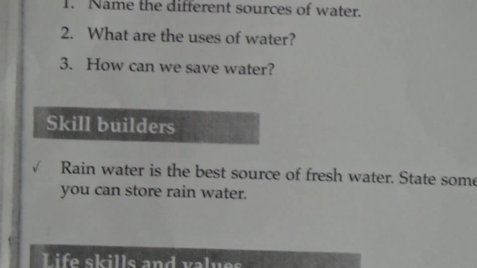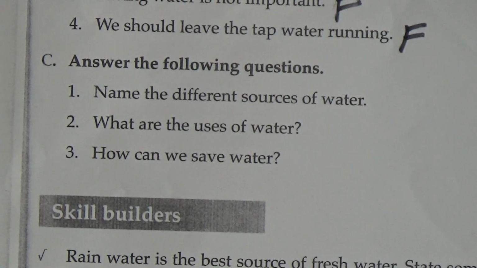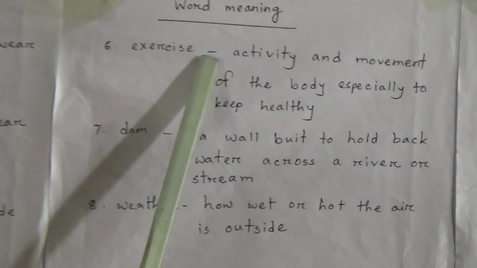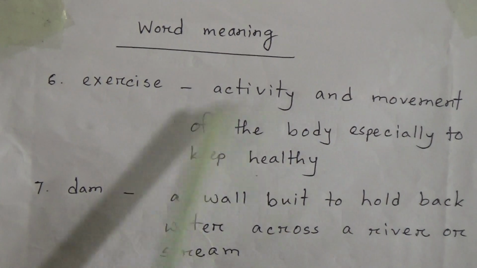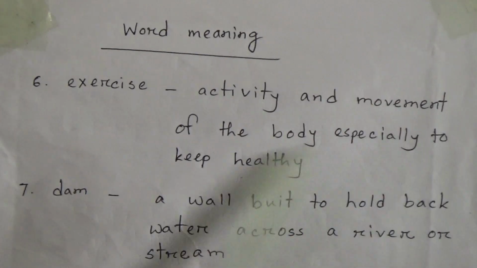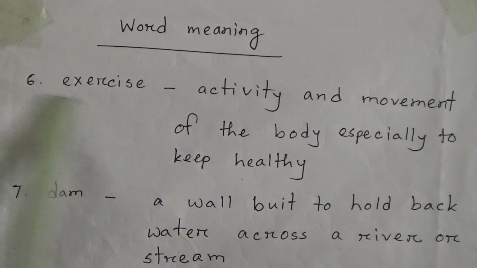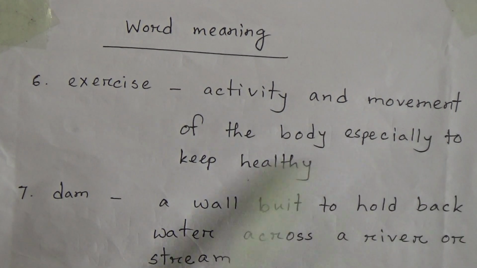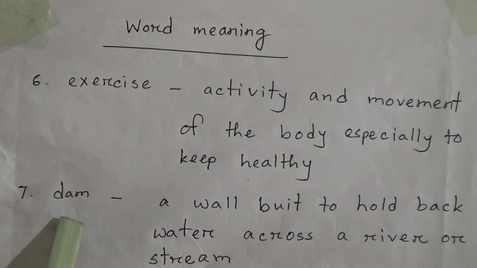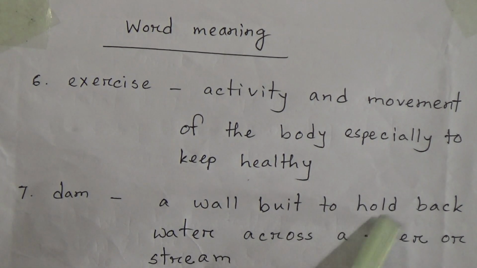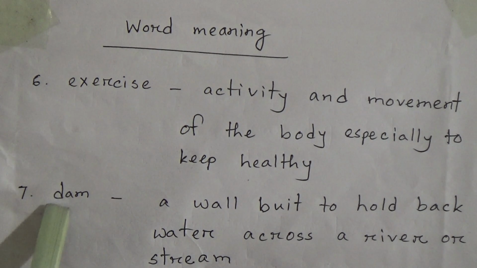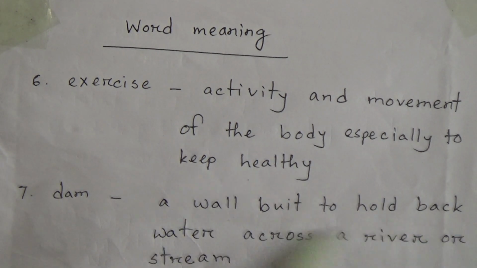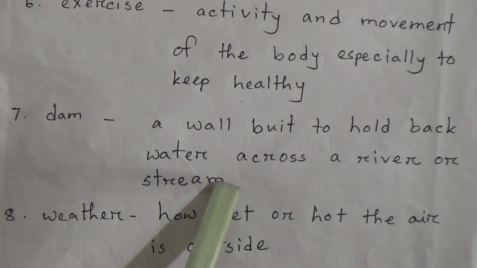Now word meaning. Number 6. Exercise: the activity and movement of the body, especially to keep healthy. I repeat, exercise: activity and movement of the body, especially to keep healthy. Number 7. Dam: a wall built to hold back water across a river or stream.